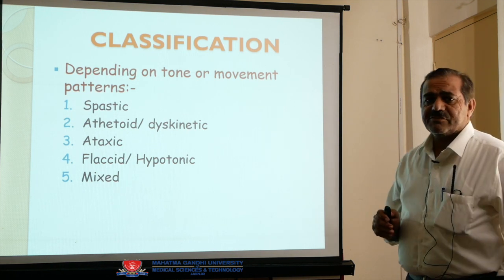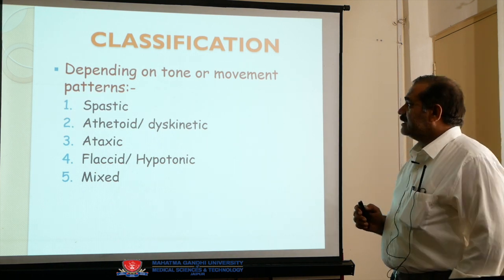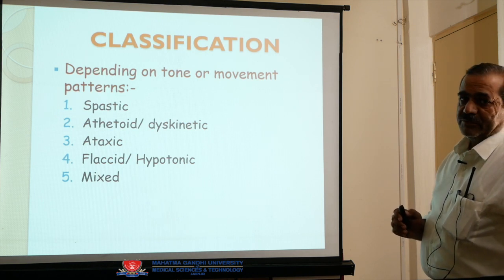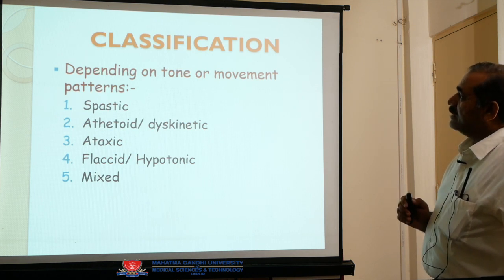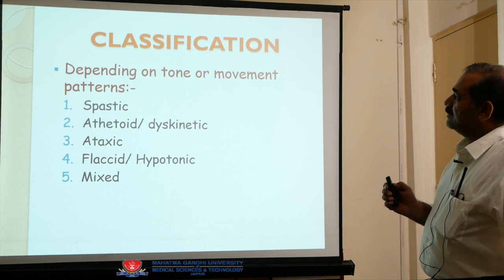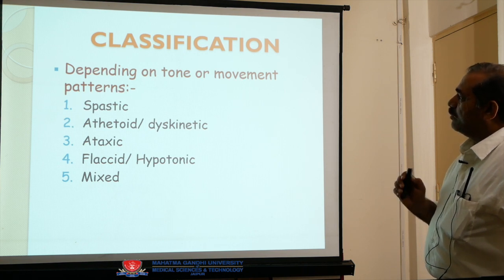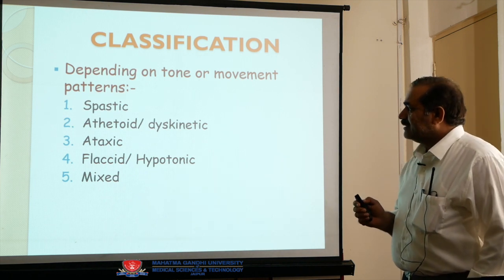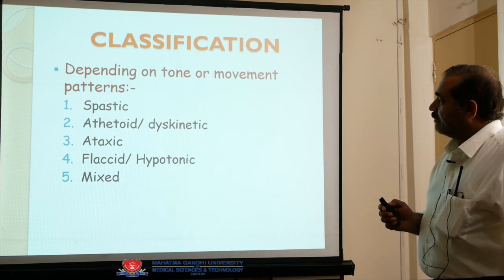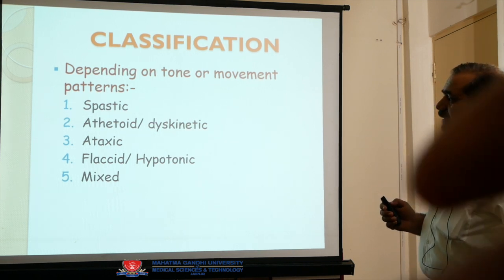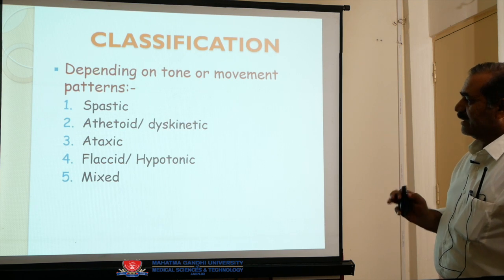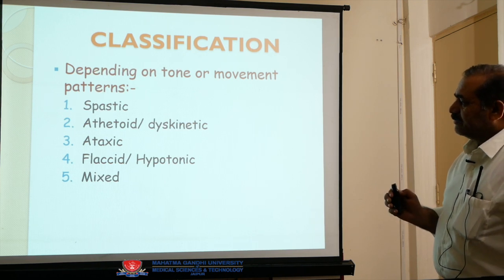Now come to the classification. Classification of cerebral palsy. Depending on tone or movement patterns, we can divide cerebral palsy according to the tone and movement. Number one, spastic. Number two, athetoid or dyskinetic. Third one is ataxic. Fourth one is flaccid or hypotonic. Hypo means less tone. Fifth one is mixed.